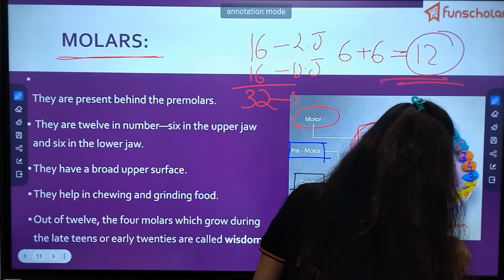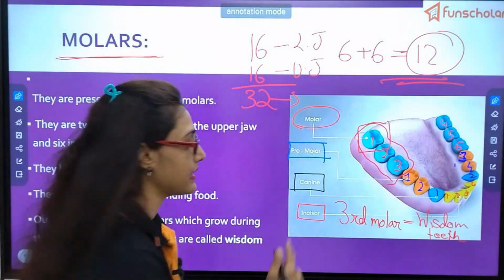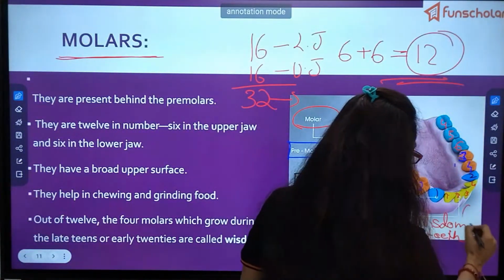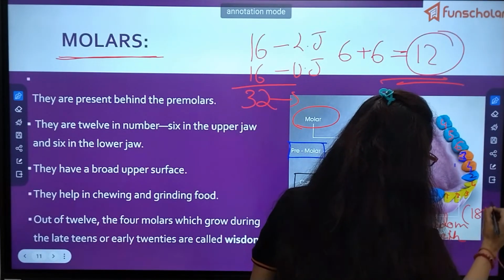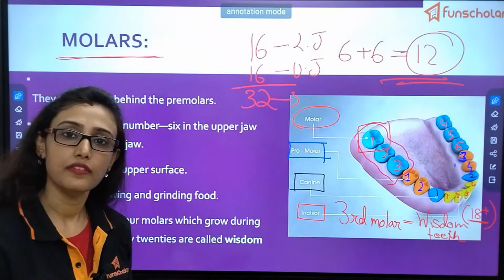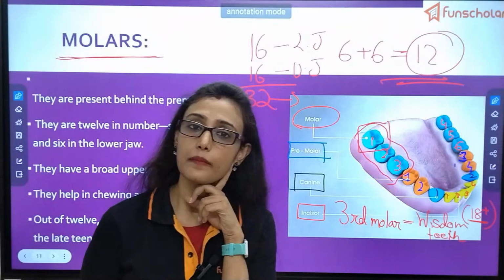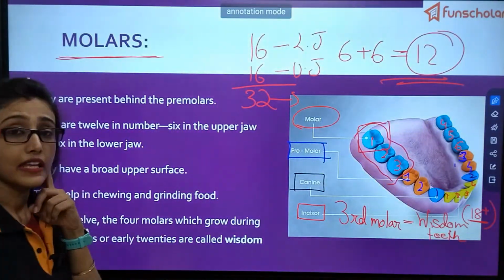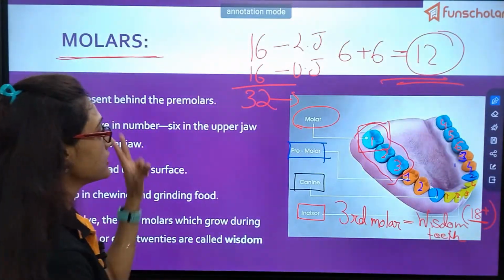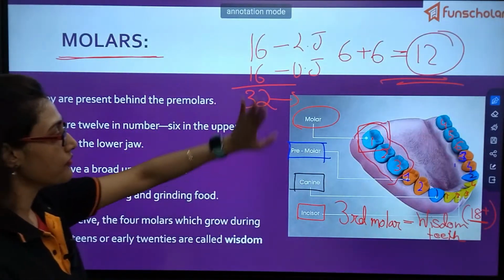Why? Because it is formed when we are fully adult, that is 18 plus age. From 18 to 35 it can be formed at any time and it is very painful. So this is the structure, this is the total number of teeth.